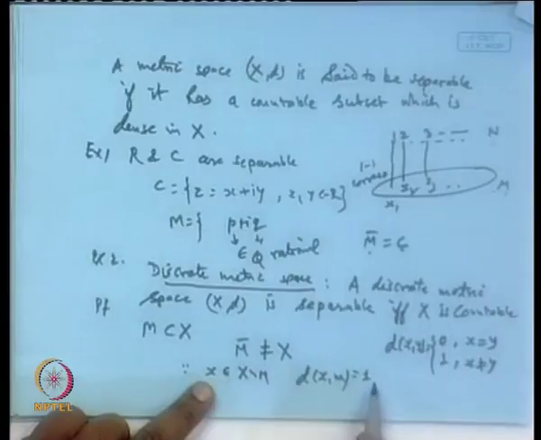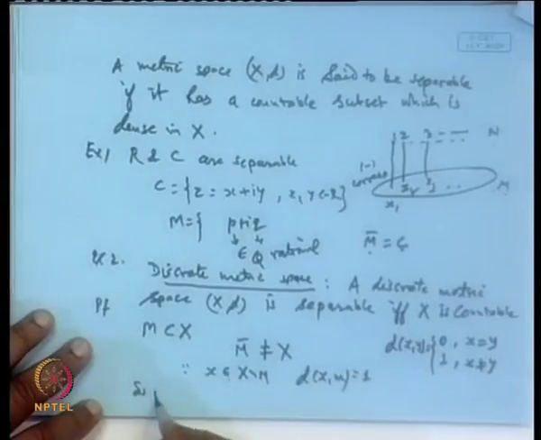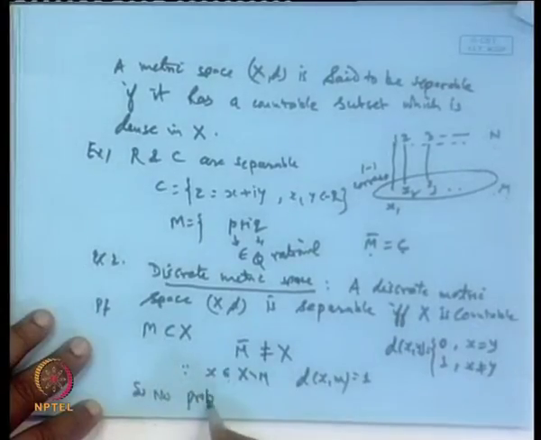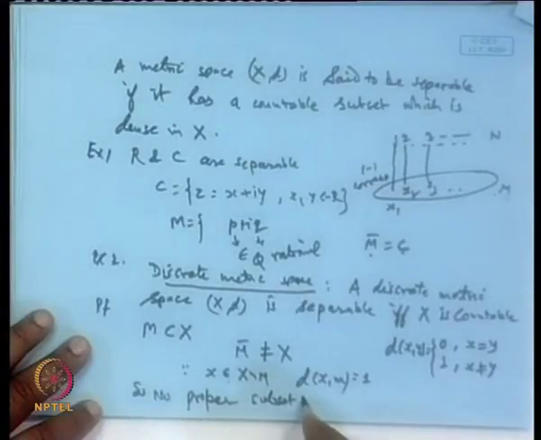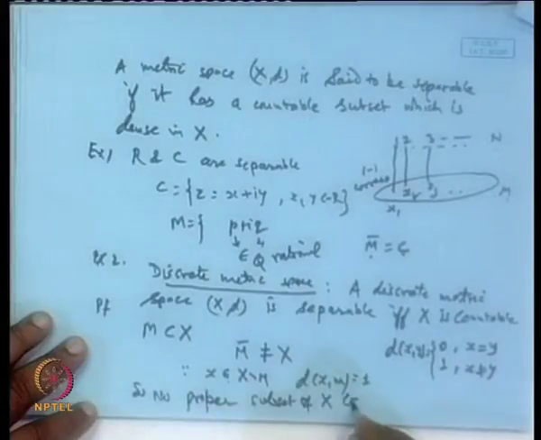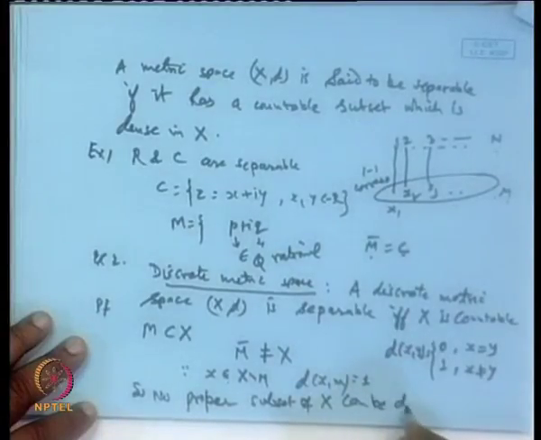Therefore, this cannot be dense in X. It means, no proper subset of X can be dense in X.